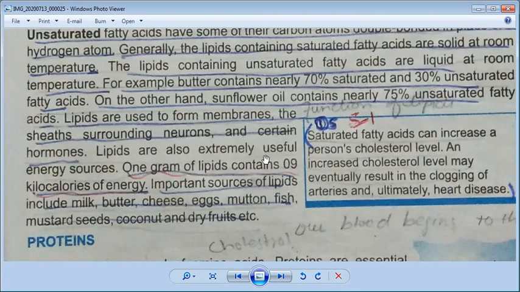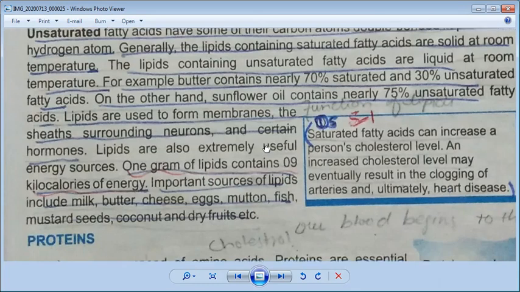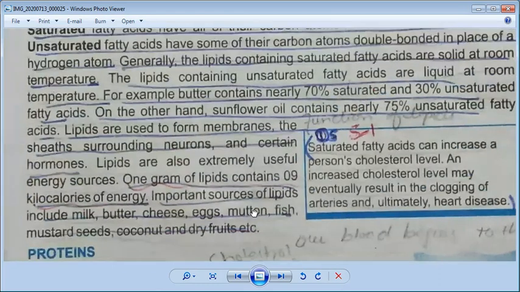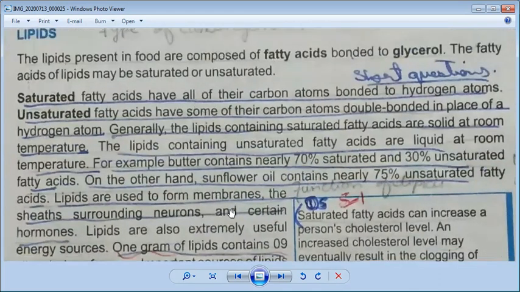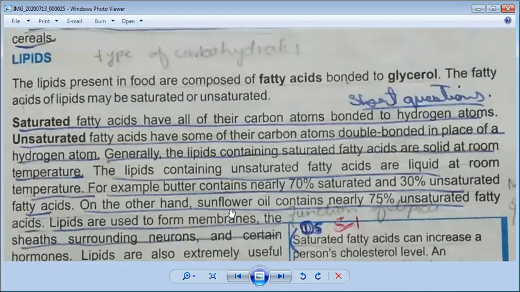Now I would like to explain that many things are explained in the lipids. Okay, and this can also come in your exams as a long question. Now I will tell you how to learn it. First, you will learn the definition of lipids. How are they made? They are made by fatty acids bonded to glycerol. This is your first point. Second is that fatty acids are divided into two parts. What are their types? They are saturated or unsaturated.